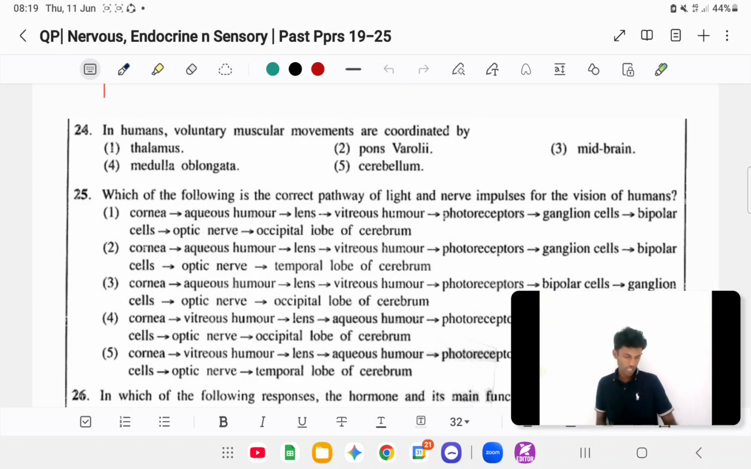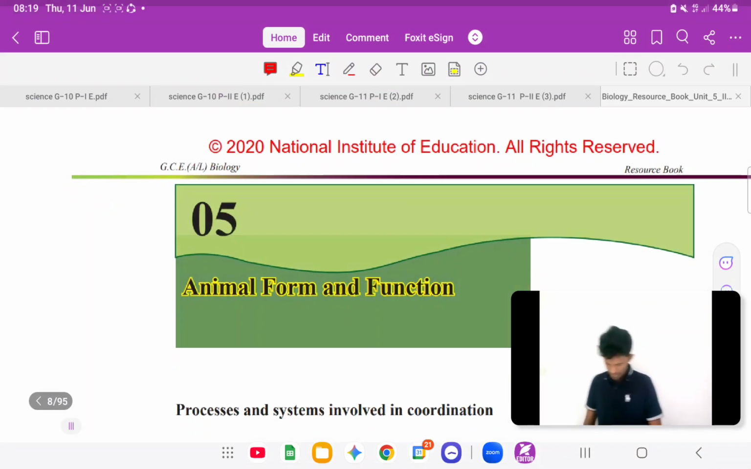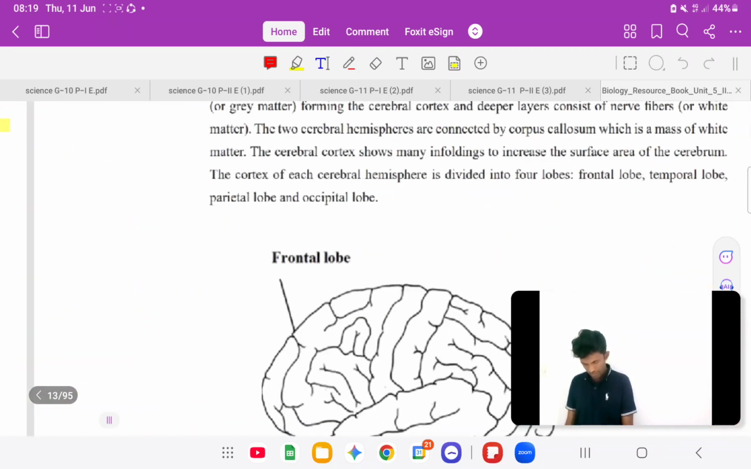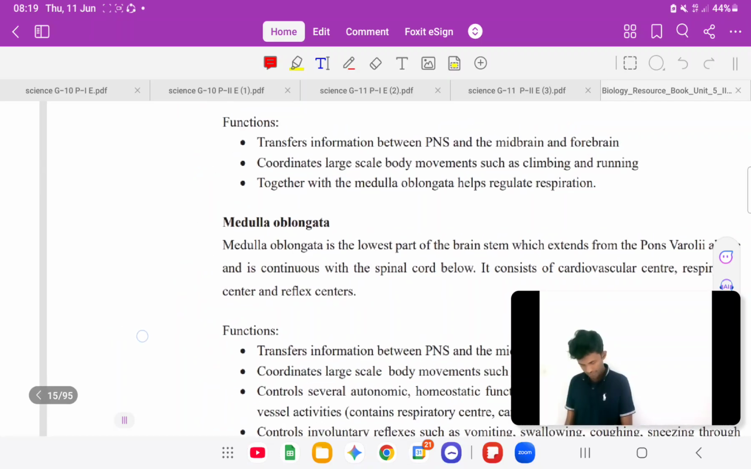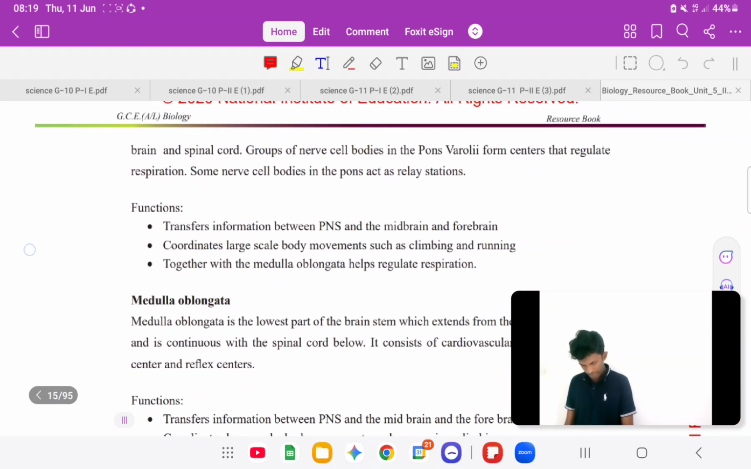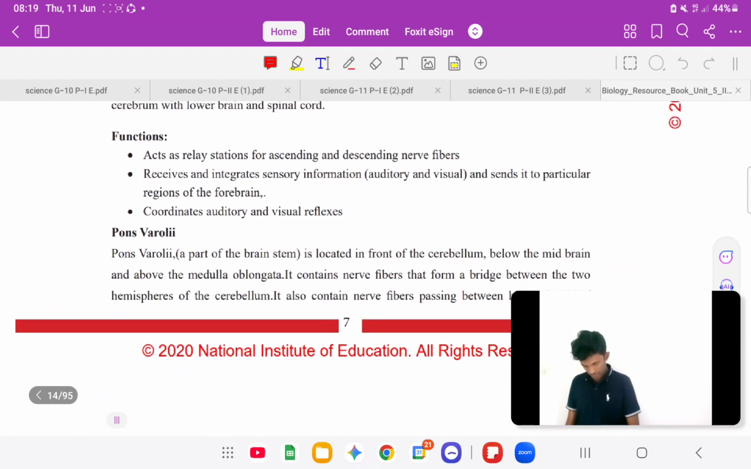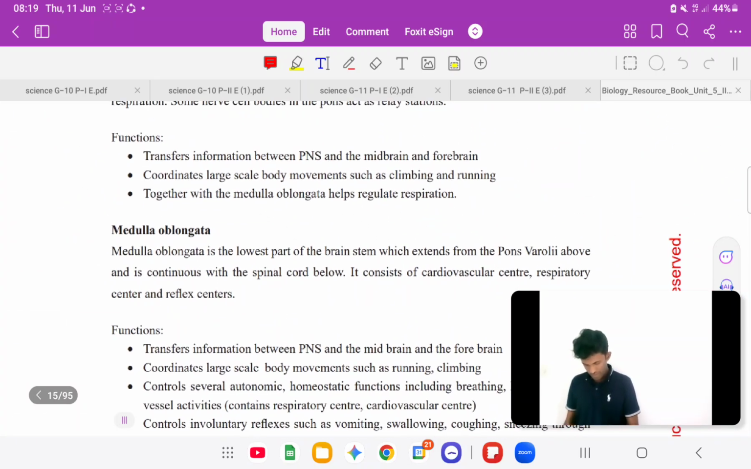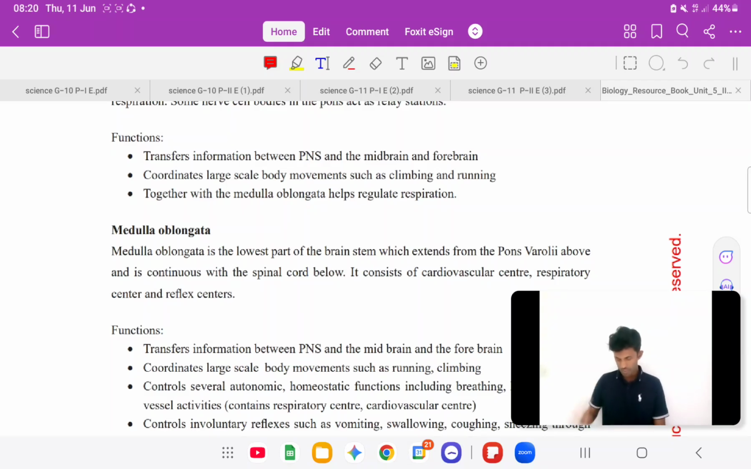Functions are also similar. If we look at the textbook, in animal form and function, quickly go to pons varoli and medulla oblongata here. The pons varoli functions are on the next 7-8 page, at the top. Look, the first two functions of medulla oblongata and pons varoli are the same: transfers information between PNS and the midbrain and forebrain.